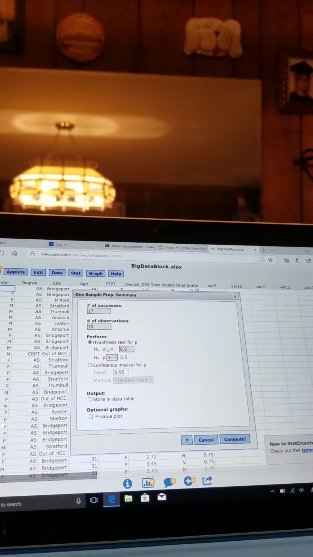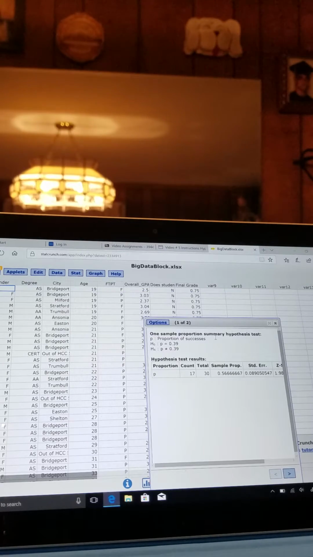And we're going to come back down here to our hypothesis test for P and insert our null hypothesis, P equals 0.39, and P does not equal 0.39 for our alternative hypothesis. And we're going to come down here and click on p-value plot so that we can see that too, because we're looking for our p-value. And we're going to hit compute.